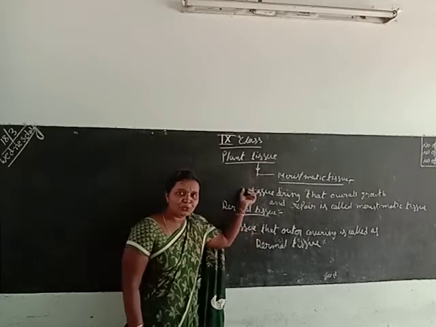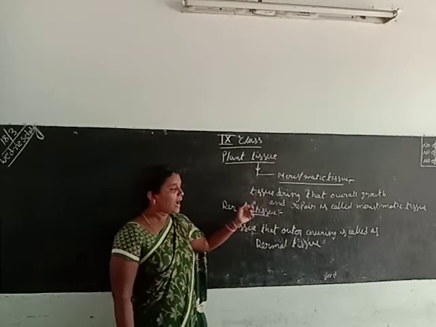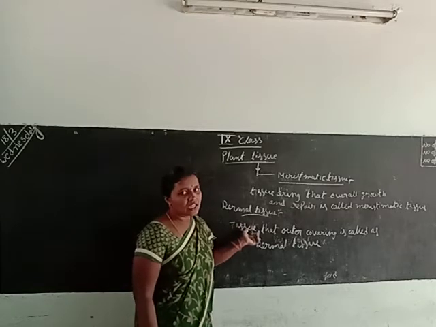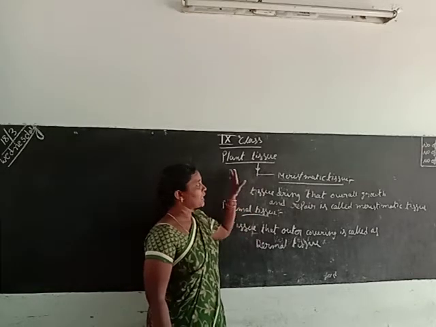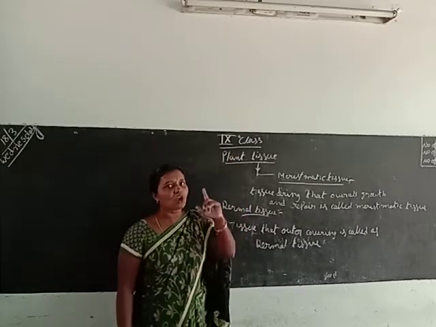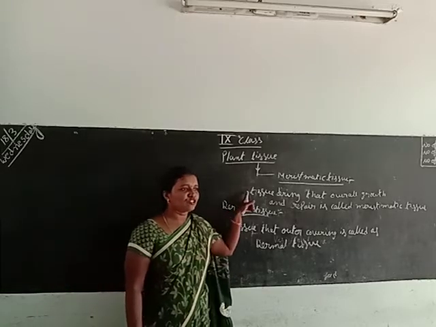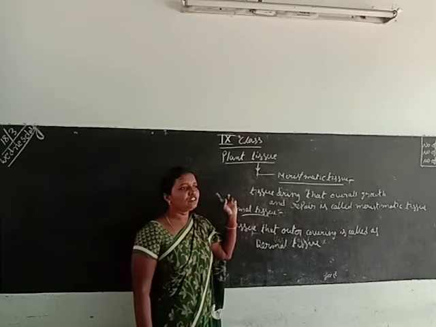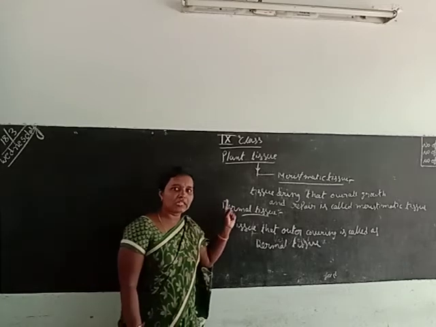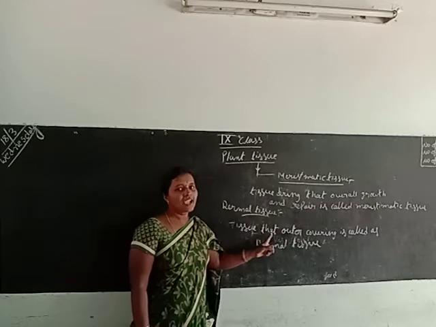What is the meristematic tissue? The tissue for overall growth is called meristematic tissue, and dermal tissue means the outer covering. There are four types of tissues, once again: meristematic tissue, dermal tissue, ground tissue and vascular tissue. The first is meristematic tissue, and the second is dermal tissue, the tissue that forms the outer covering.